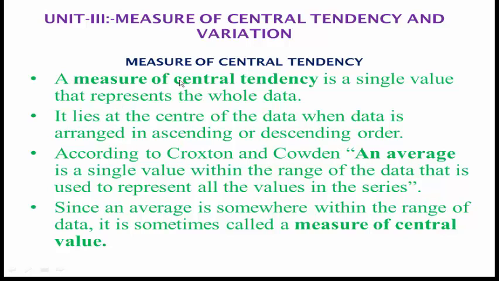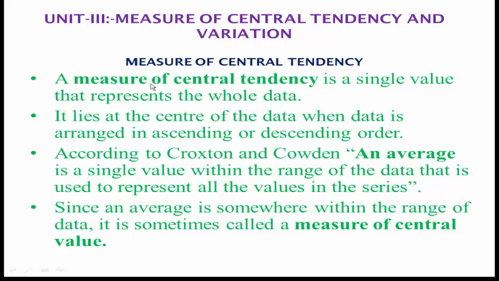Next property: measure of central tendency is a single value that represents the whole data. Also, this measure of central tendency lies at the center of the data when data is arranged in ascending or descending order.